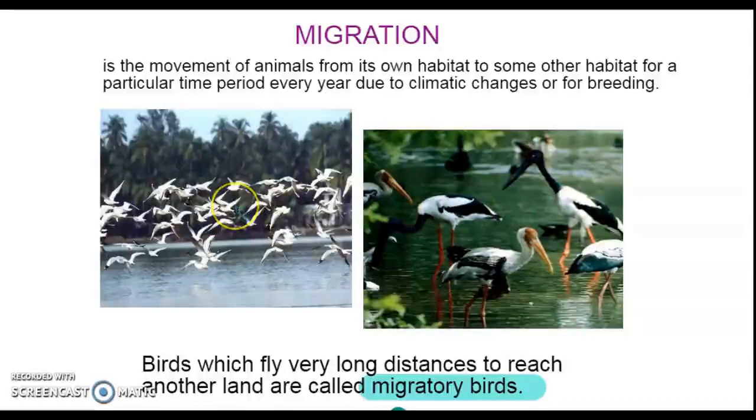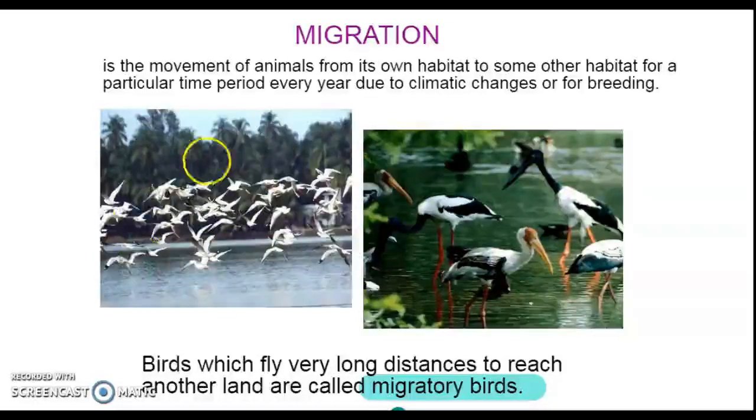For example, the Siberian crane: when the climate at Siberia becomes cold, they come to India in search of a hot place where they can breed or where they can live. So this process of moving from one place to another is known as migration,